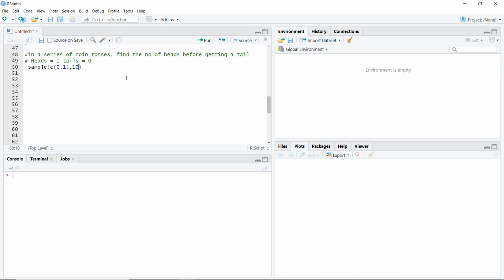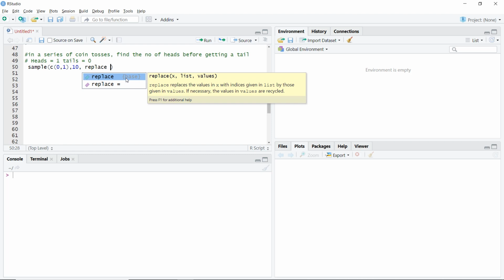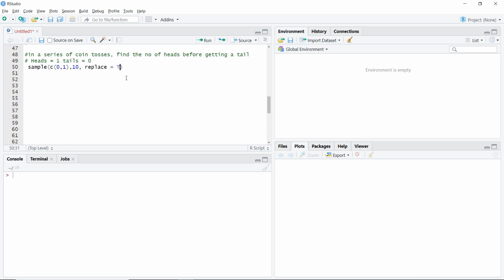I could say take a sample of 10 values, but I just have to specify one more thing, that is replace. So I have to specify replace, and my replace must be equal to true. That just means that as soon as I take my first sample, first value for the sample, then replace that value again. So if I take 0, then replace the 0 so that again I have 0 and 1 to take the second value from it.